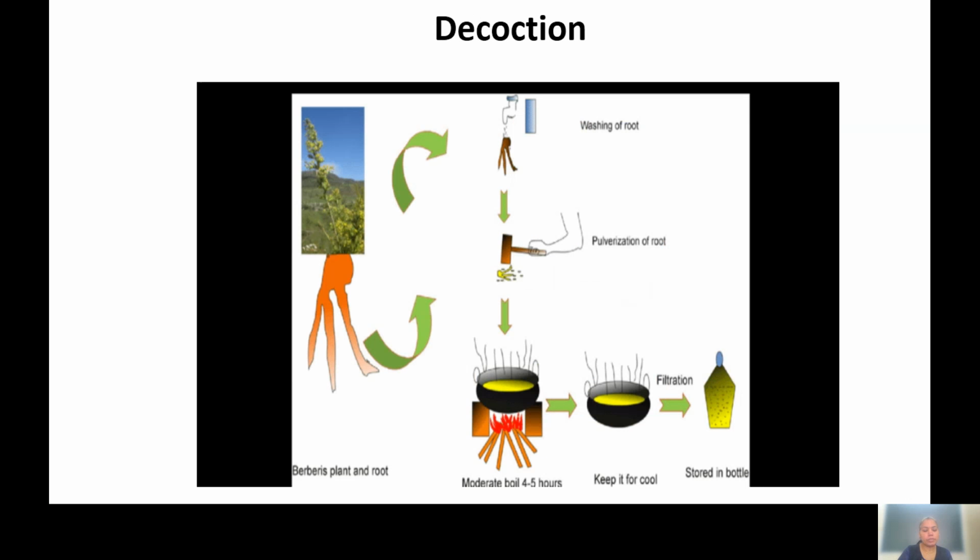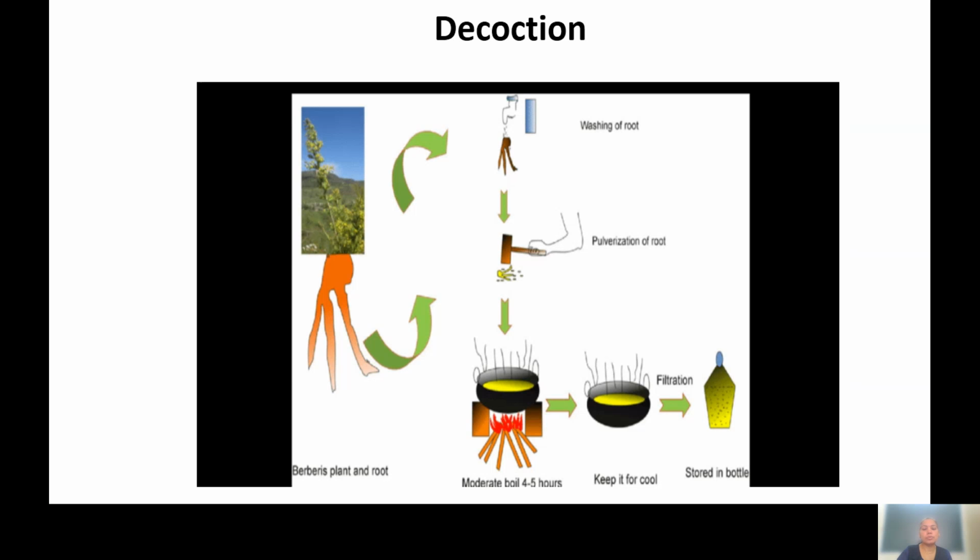Next technique is the decoction technique. Now you can see here in image one, the plant is there and the root is there. So in this decoction technique, whatever herbs are there, that is the hard part of the material, the hard part of the plant.